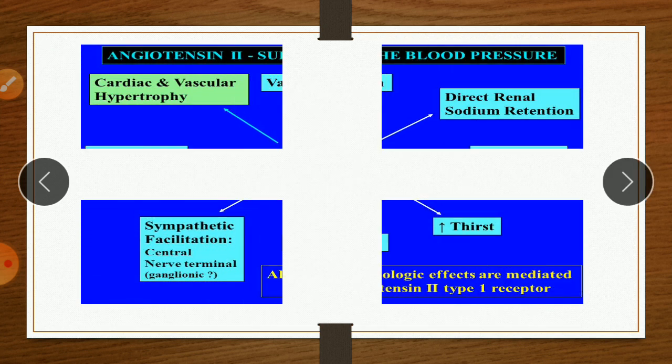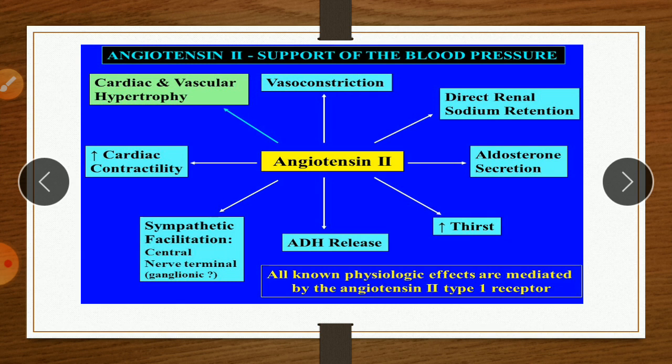So the main effect of angiotensin II is seen in this slide. Angiotensin II is a potent vasoconstrictor, meaning it constricts the blood vessel. Then it directs renal sodium retention, controls aldosterone secretion, and increases thirst. It also has an effect on ADH release, that is antidiuretic hormone release.